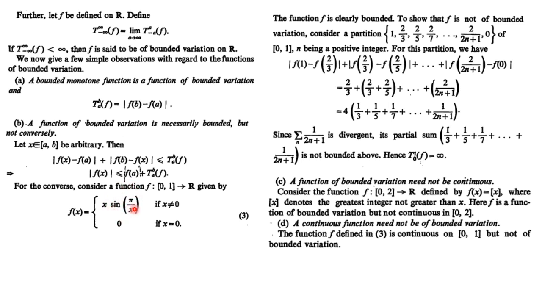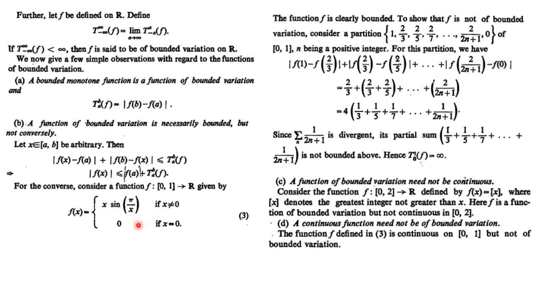This is minus 1. So minus minus plus, so you get 2/3. Plus, again the value of this function is minus 2/3, and the value of the function at 2/5 is sine of 5 pi by 2, which is plus 1. So you get minus minus again, the sum of these two, and so on.